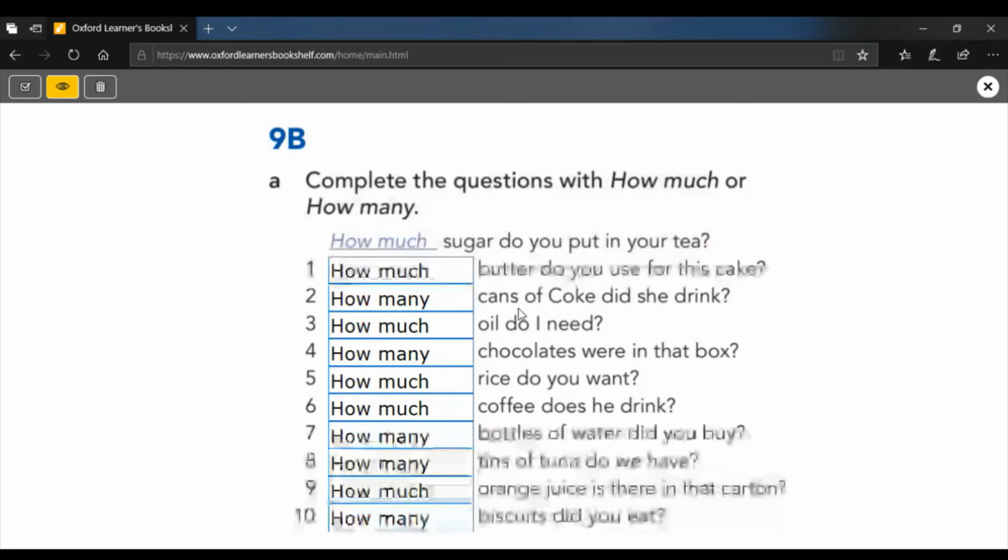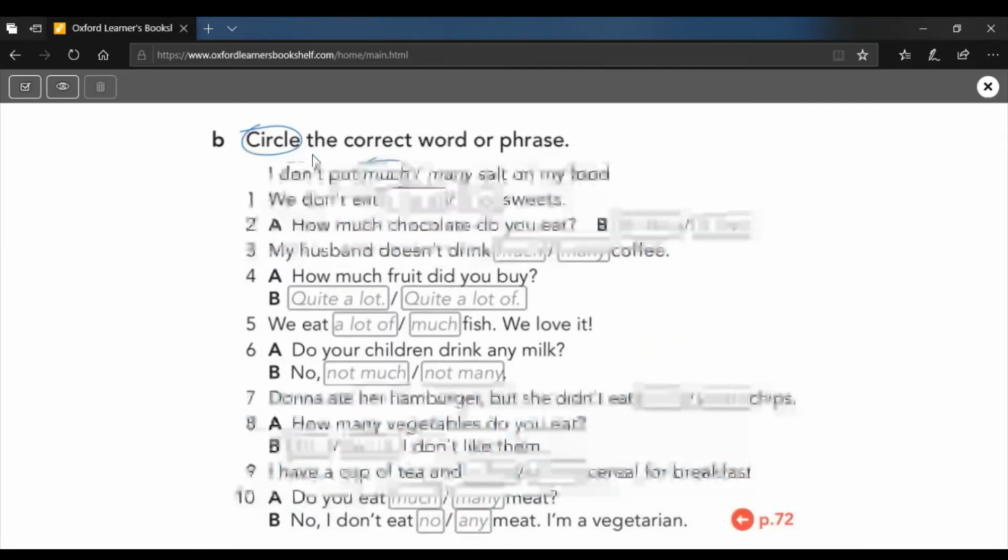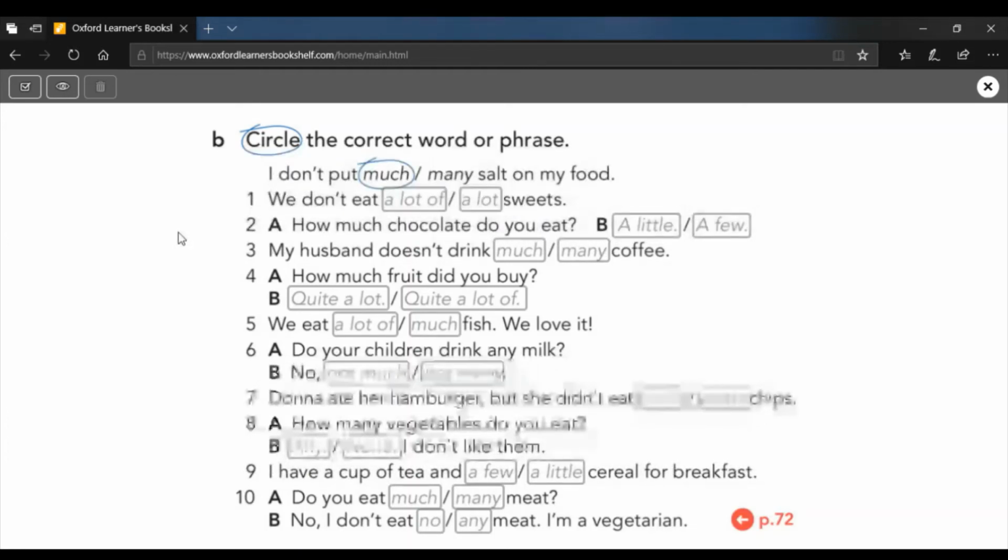Okay. Right. I'm going to let you do the next one on your own. But first, let's look at it. It's over here. And what you need to do is you need to find the correct word. Sometimes there's a mistake. Sometimes you've got to decide, is it much or many, or a little or a few, depending on if you can count it. And some of them are just rubbish. Okay. So if you press pause now, and then I will give you the answers when you press play again. Okay. So please press pause now. Do the exercise, and we'll check in a moment.